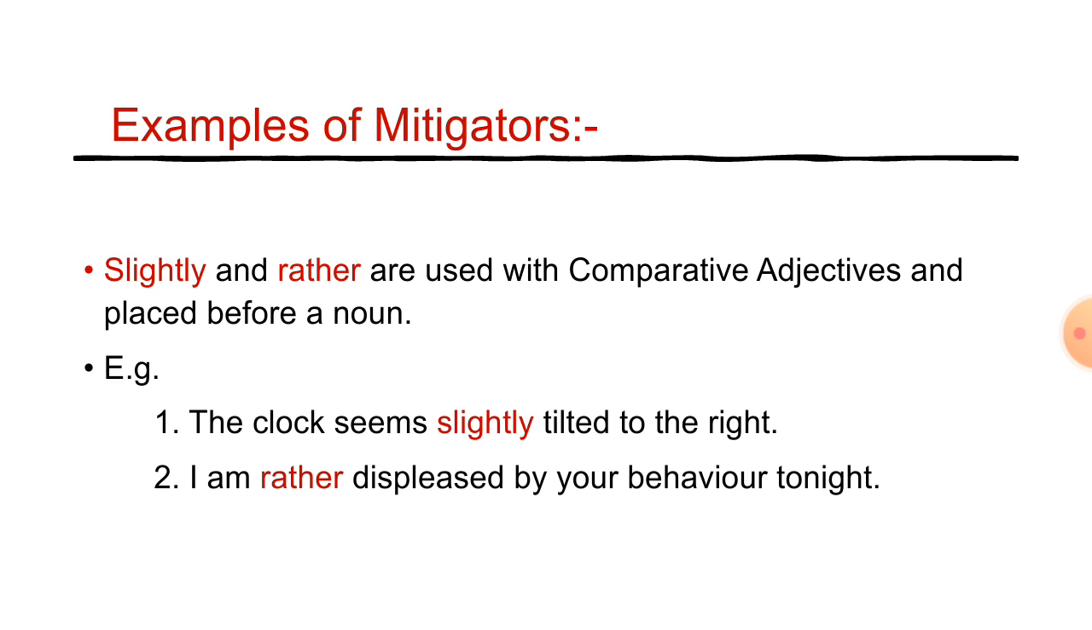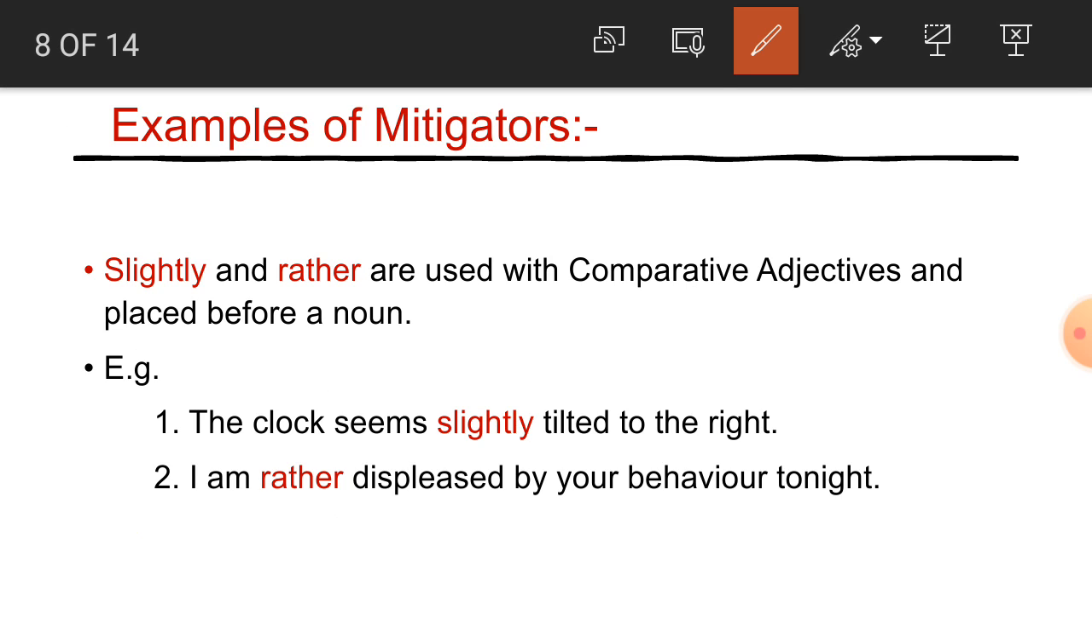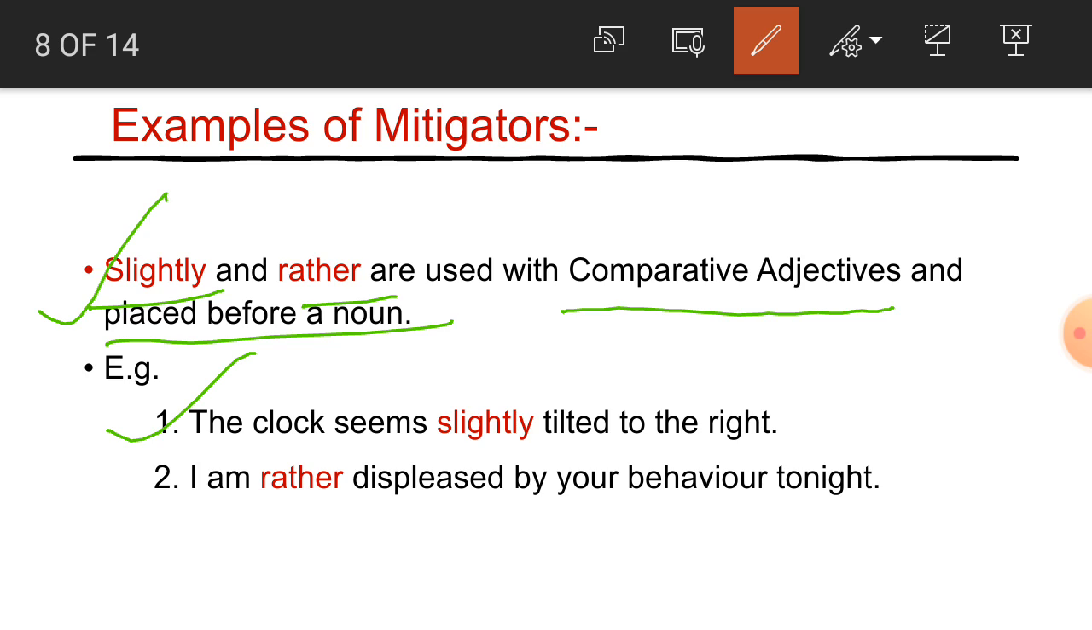Now students, examples of mitigators. So number 1 here, slightly and rather are used with comparative adjectives and placed before a noun also. Students, and they are used with verbs also. So students, the first example is given here. The clock seems slightly tilted to the right. So how much tilted? Slightly tilted.